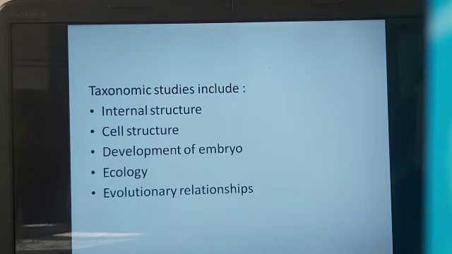Other than that, there is the ecological aspect, the habit and habitat of the organism. And finally, for taxonomy, we have to study the evolutionary relationships of the organism, that is, which existing organism it is related to. A study like that is known as evolutionary relationships.